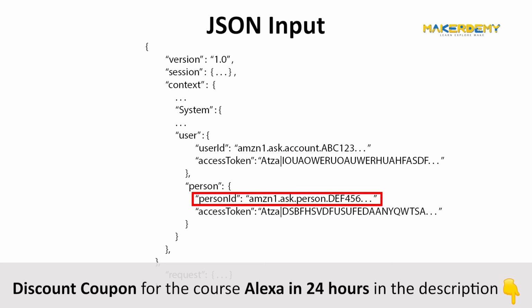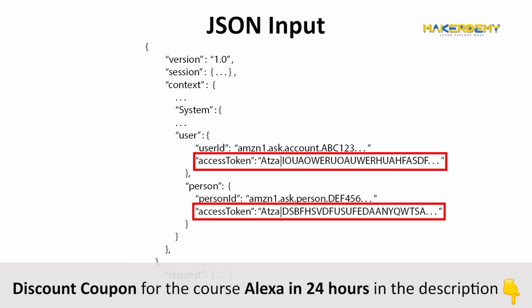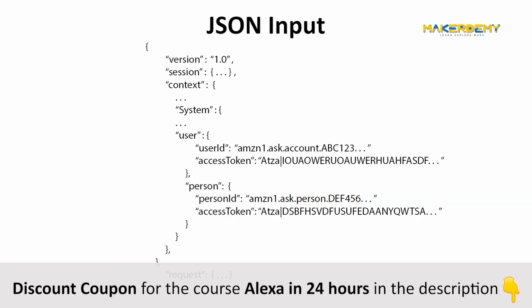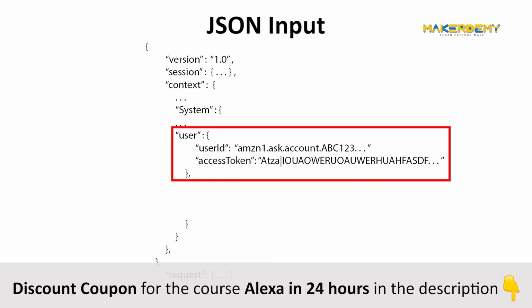Alexa uses this person ID to differentiate between the users and uses the access token for accessing their account information. So, when Alexa does not recognize your user's voice, only the user object with the user ID value is generated, thus making Alexa consider the person speaking as a generic user and executes commands under the default account.